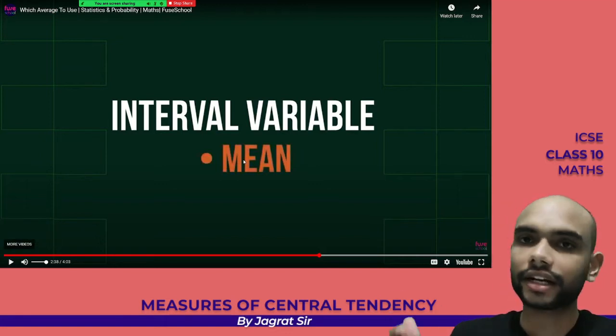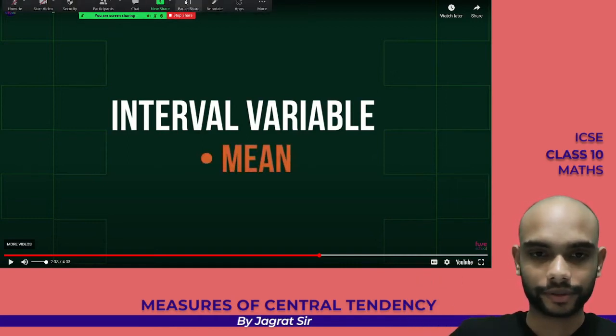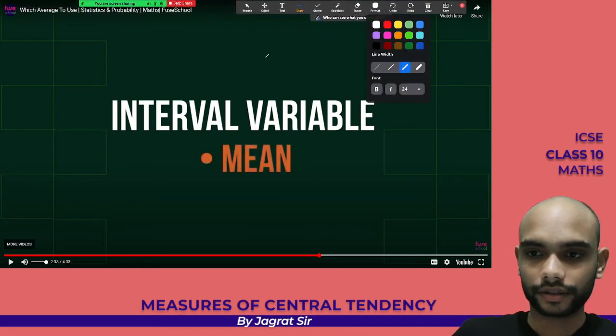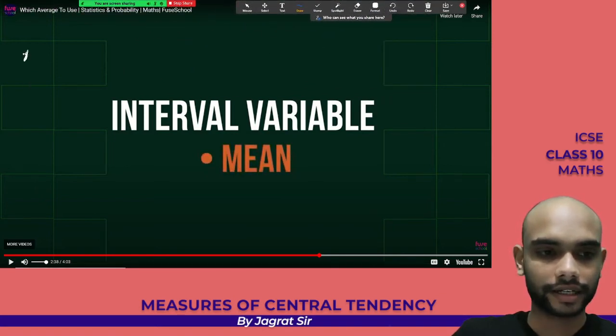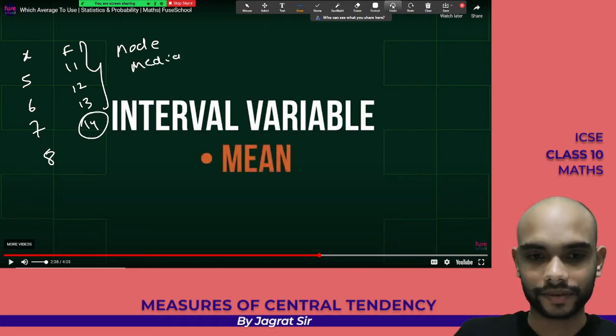So guys, here they are saying that if you are having grouped data in terms of frequency, like the data in the class interval form. If you are having data in the form like here is x and here is f, so you are having 5, 6, 7, 8, and you are having 11, 12, 13, 14. So in this way, you are able to easily find the mode, which has the highest frequency. You can find the median, and you can find the mean as well for this.